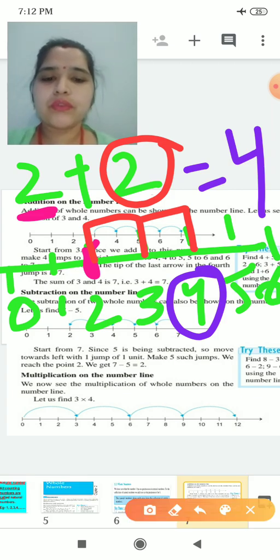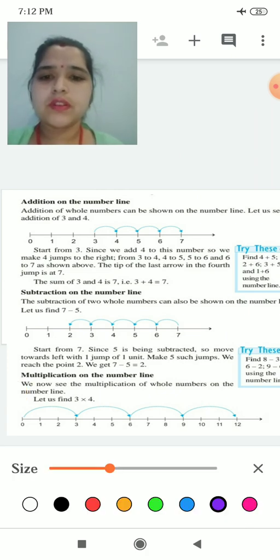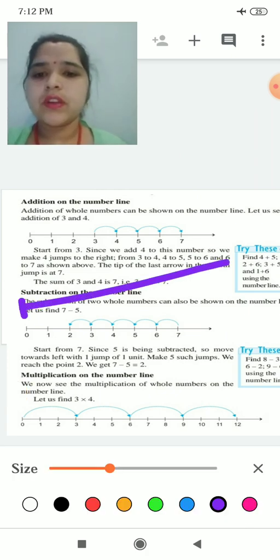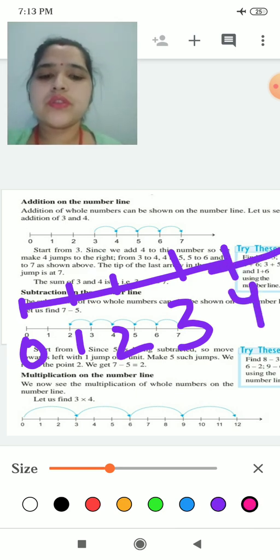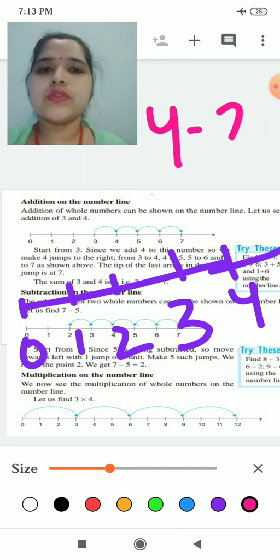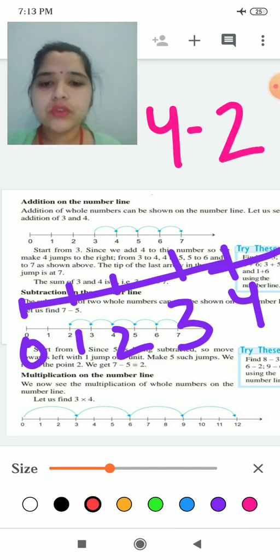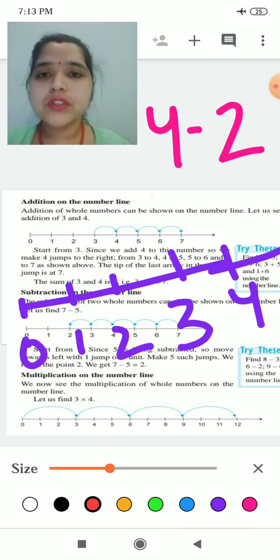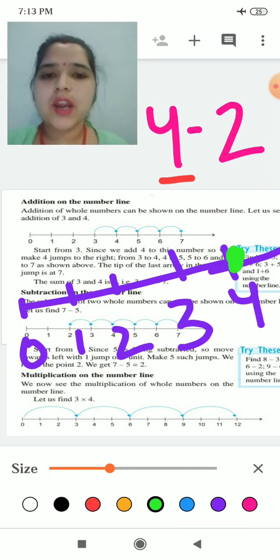Same way we will do for subtraction. This is the number line. It is given 0, 1, 2, 3, 4. If the question given to you is 4 minus 2, what will you do? I have told you which number decides where we have to start from, the starting number. The starting number is 4. We have to start from here.